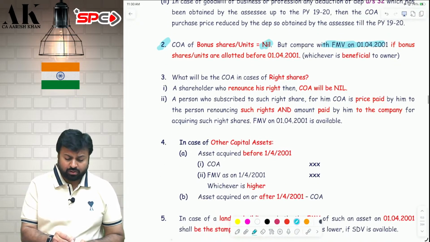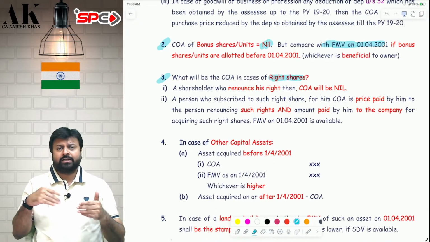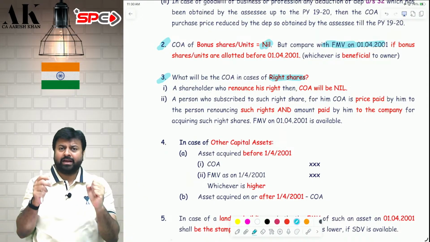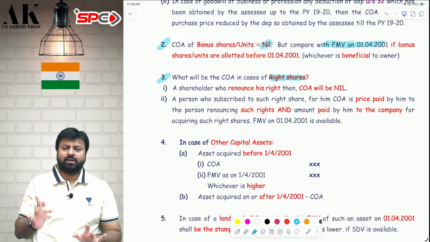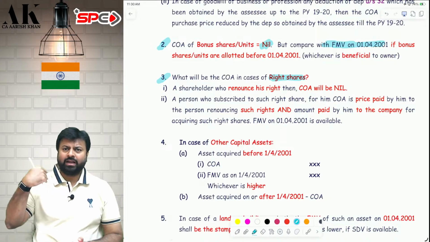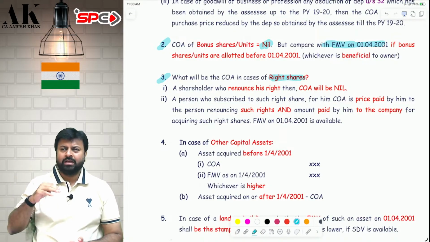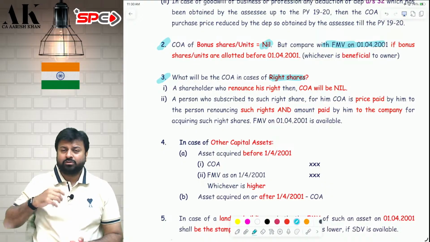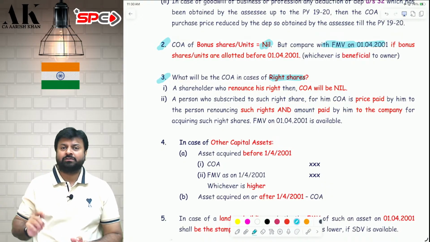Next, what is the cost of acquisition in case of right shares? Let's take an example. I am a shareholder of a company and the company has offered me a right of buying 10,000 shares. I said to the company, I don't want the right, I will renounce this right to my friend. So I renounced this right to my friend for 10,000 rupees. So I took 10,000 rupees from him and I renounced this right to him. I told him that you purchase the shares, I don't want to purchase the shares. So when I renounce this right, this is also a transfer of capital asset.